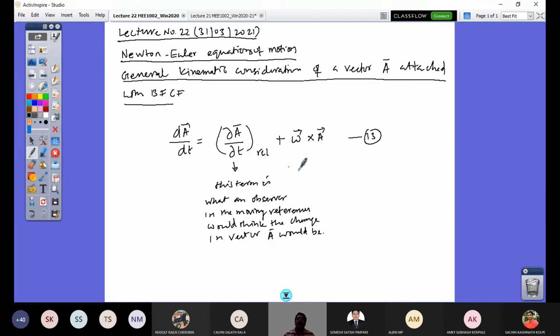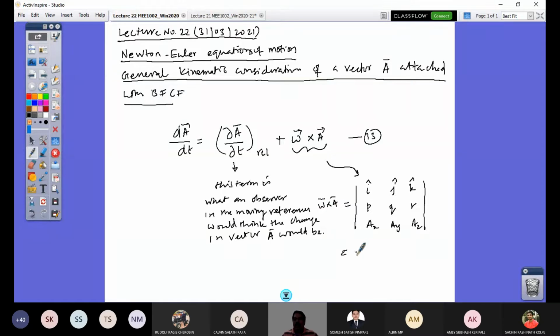So this equation is going to help us derive my Newton-Euler equation now. Here, how do you quantify this term omega cross A? It's simple. This cross product can be obtained by a determinant, where the first row is the ijk unit vectors of the axis set in the body fixed coordinate frame. The second row is omega, which we have defined as p, q, r. And the A vector is going to have ax, ay, az. So this determinant would give me omega cross A.